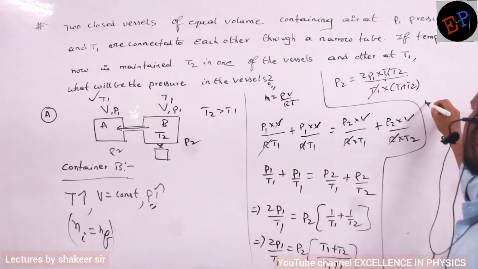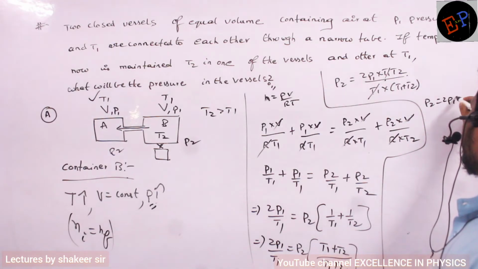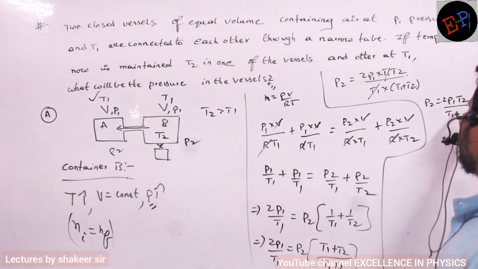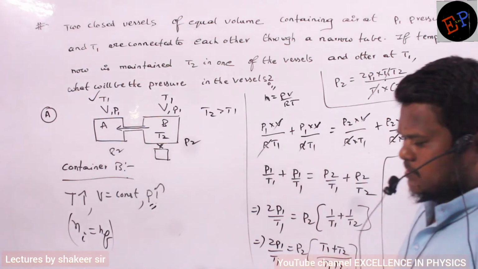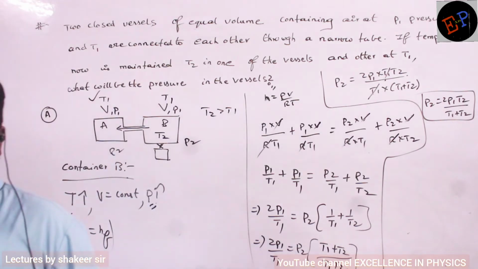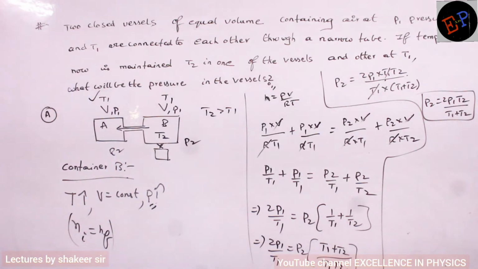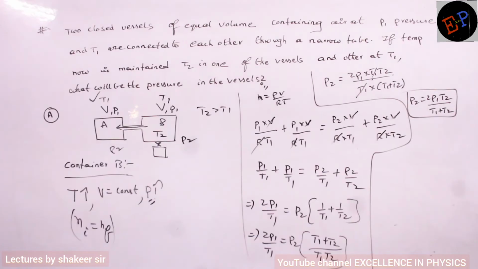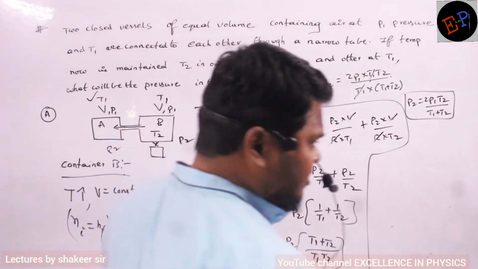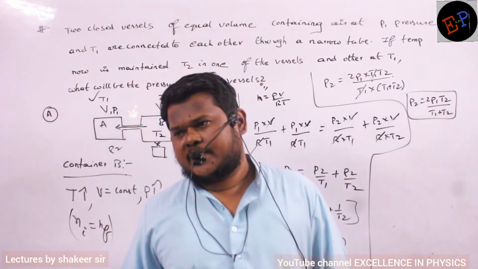So what is the final pressure? 2P1 T2 divided by T1 plus T2. So this is the final pressure. That's my answer. Clear, no? Very, very easy calculations. Just you should understand, read the problem very, very carefully. Draw a diagram.